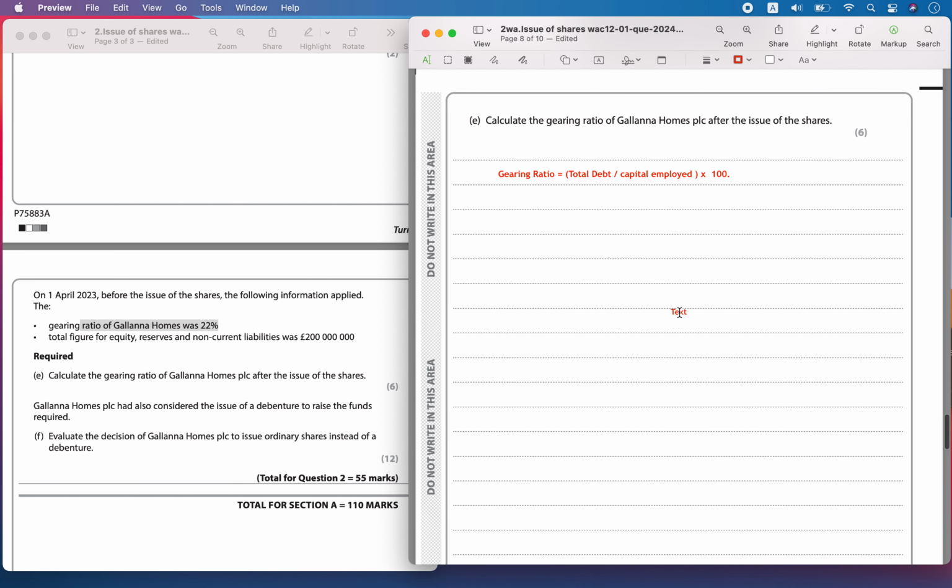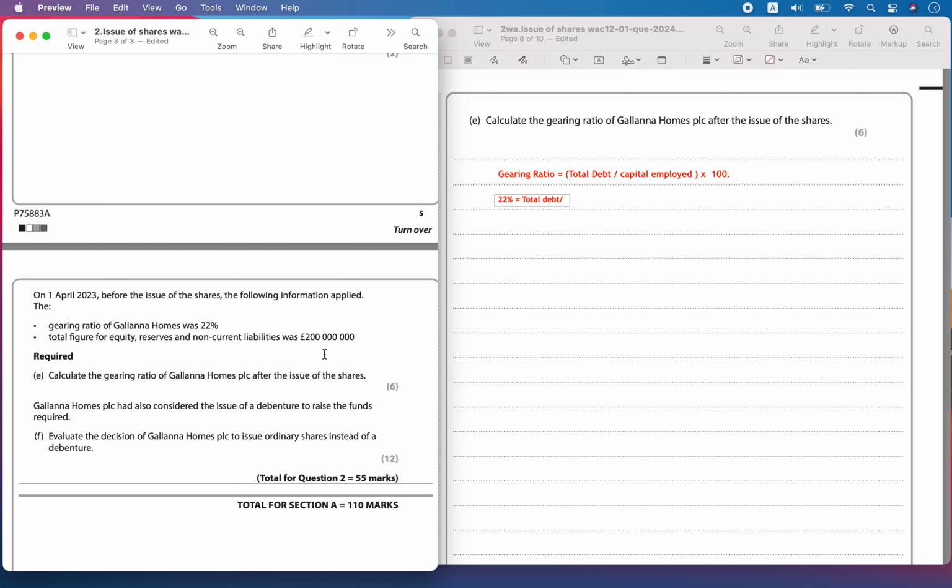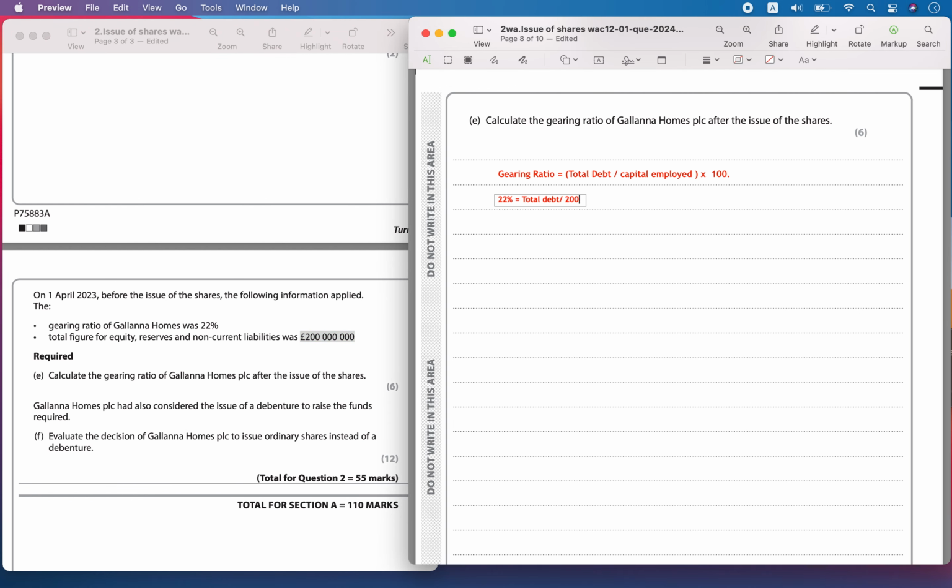So 22% is equal to the total debt divided by the capital employed. We don't know the total debt, but we know the capital employed. They have given that the capital employed, which is equity, reserves and non-current liabilities, is equal to 200 million. This times 100 is 22%.